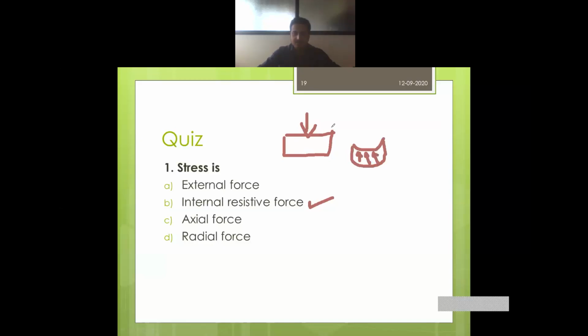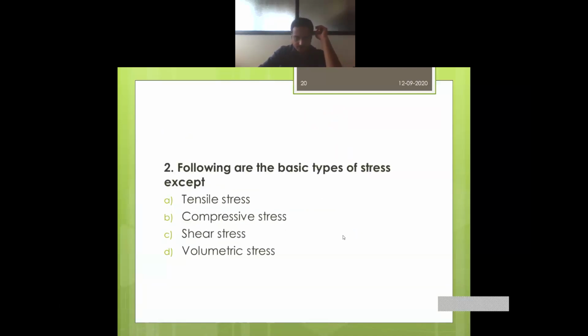It is not the actual load. The load that I am applying is load, and the reaction that we are getting is internal stress. So the right answer is that stress is an internal resistive force. Okay, understood. Now we shall go on to the next question.